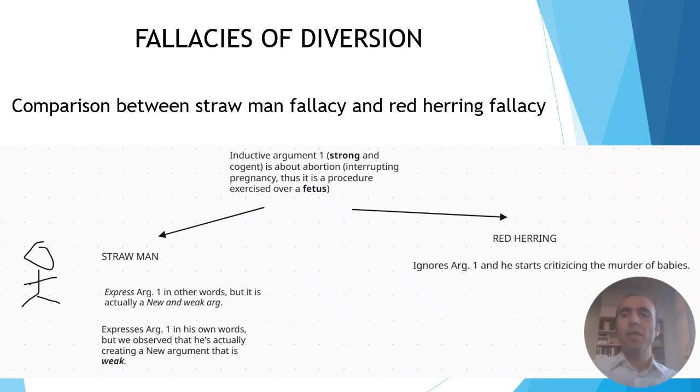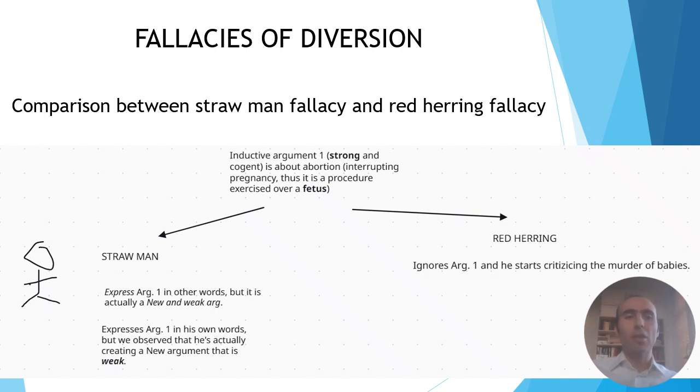Let's imagine an argument about abortion that is strong and cogent. The argument defines abortion as an interruption of pregnancy and concludes that it is a procedure exercised over a fetus. A straw person fallacy will express argument 1 in other words, but it is actually a new and weak argument.